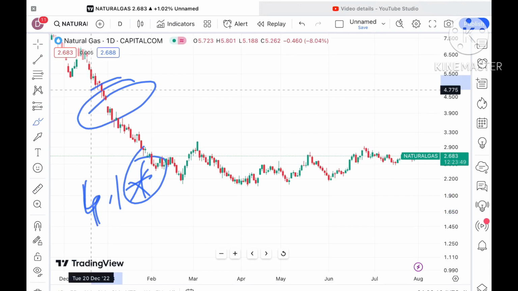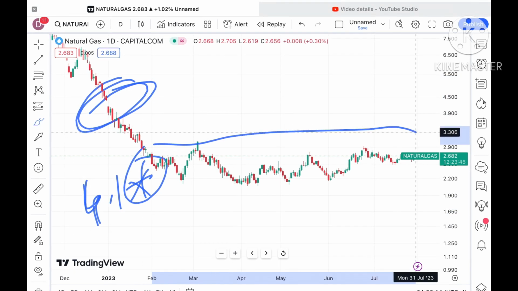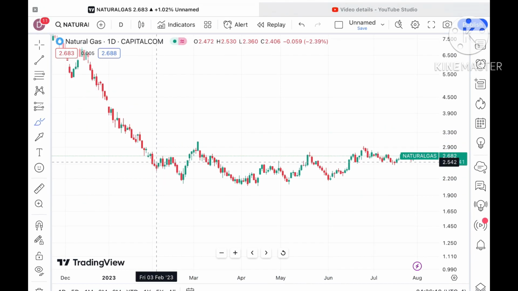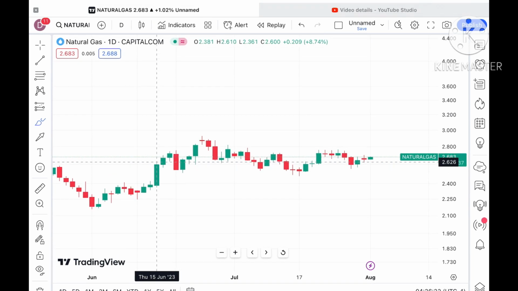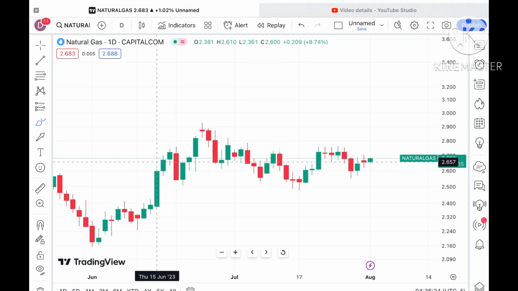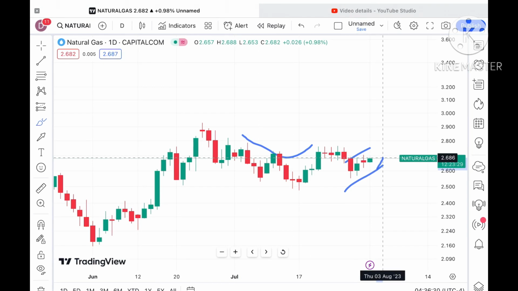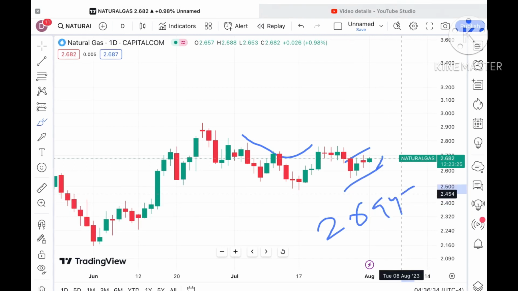At a level of 4.1 a gap is still pending, so the probability is high that it will touch it only once it starts crossing above a level of $3. There is so much volatility in natural gas prices, with a continuous upside, and chances are very high that it can go further high. A probability of touching a level of $2.694 is there.